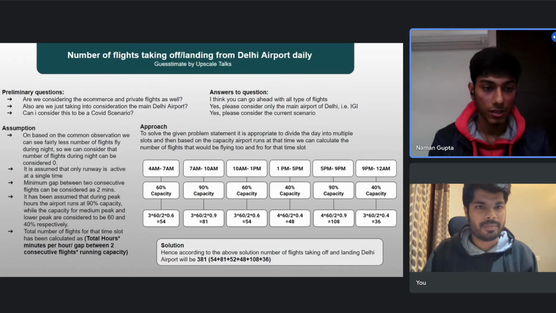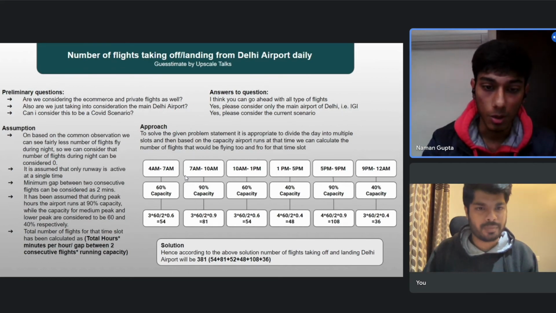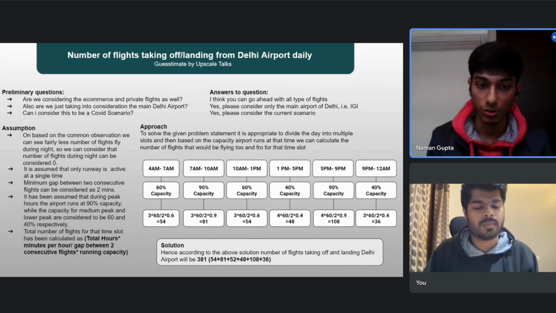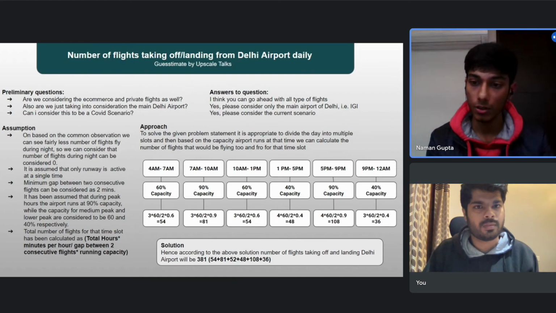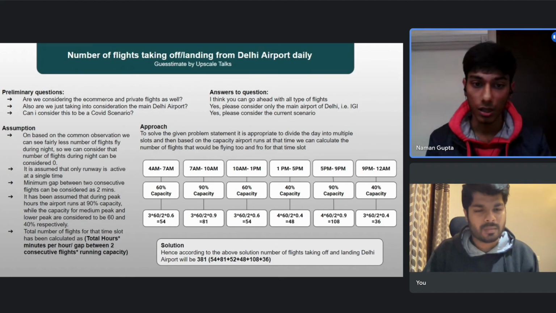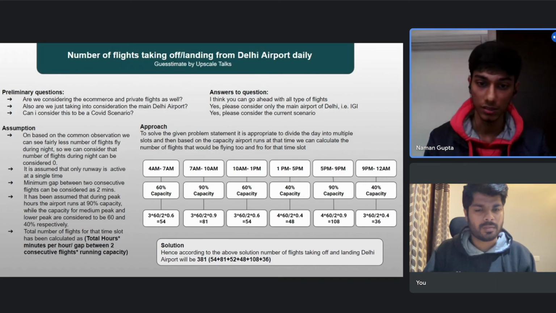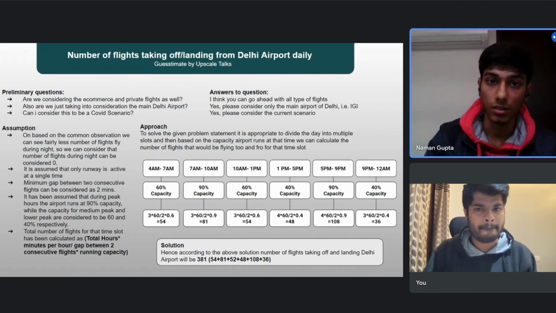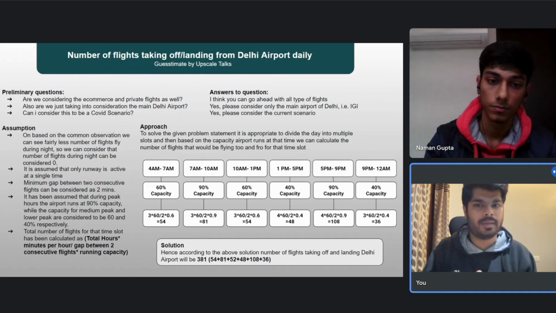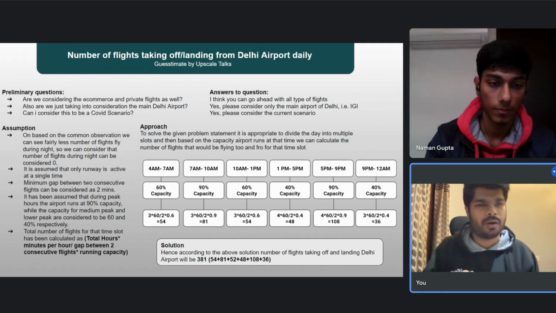Okay, so I have just one suggestion for you about your approach. Like you divided in different segments, like from 4 a.m. to 7 a.m., and similarly the other segments. What you can instead do is divide into three main segmentations: high capacity, medium capacity, and low capacity. So that would make your calculations much easier, and you won't have to divide in so many segmentations. So that's just a suggestion for you. Okay, I think that is a considerably good suggestion. I will surely keep this in mind when I'm solving the next problem statement on similar lines.